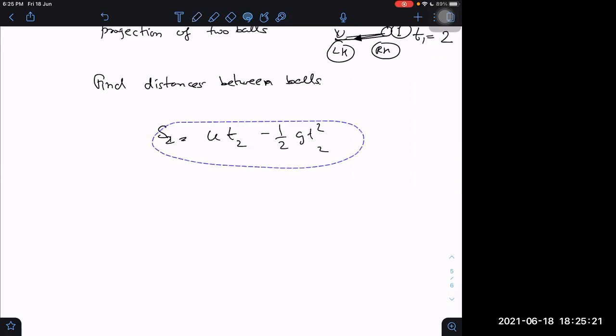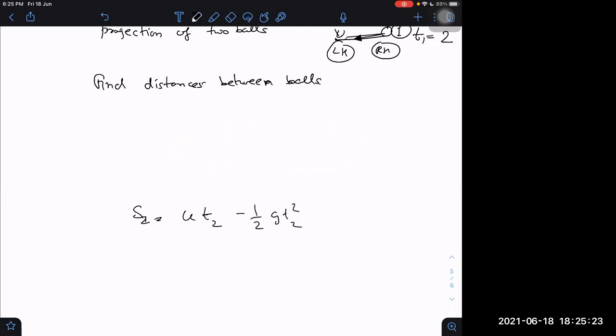We can find it by knowing that the total time of flight is 2u by g, so u will be equal to g into t by 2, which is 10 into 2 by 2. What is u? 10 meter per second, right or not? Yes, sir. u is 10 meter per second.